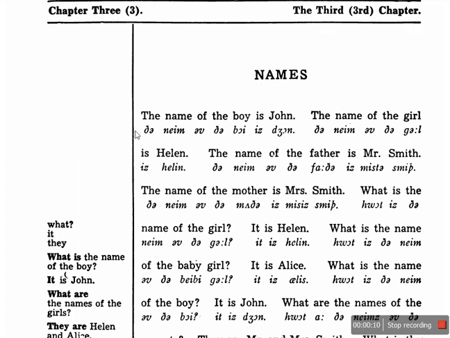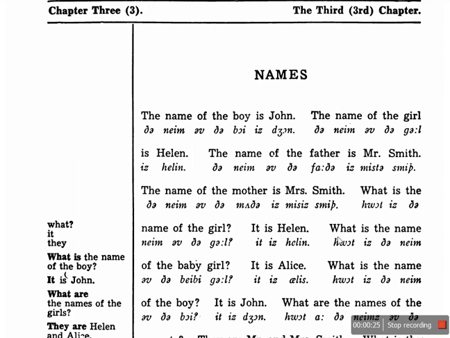Names. The name of the boy is John. The name of the girl is Helen. The name of the father is Mr. Smith. The name of the mother is Mrs. Smith. What is the name of the girl?